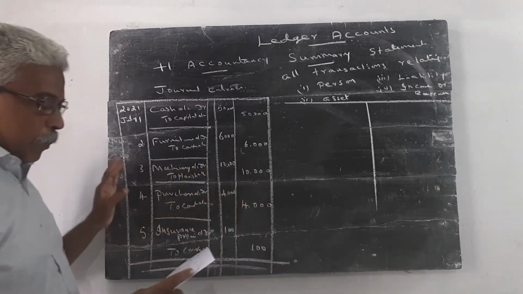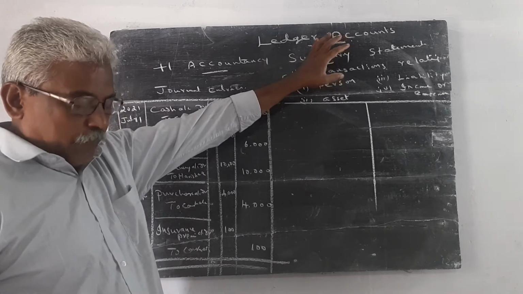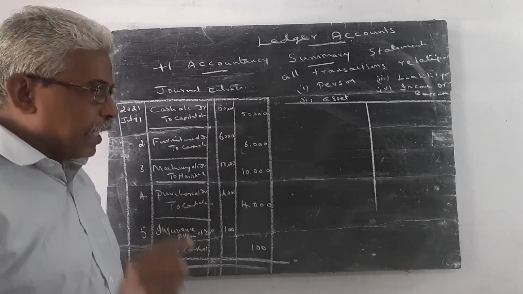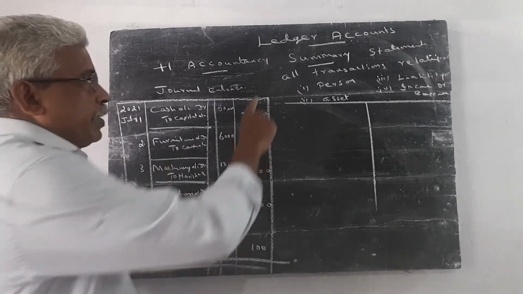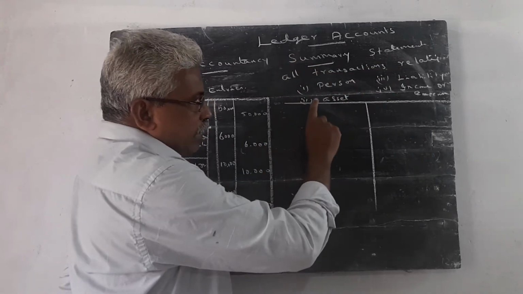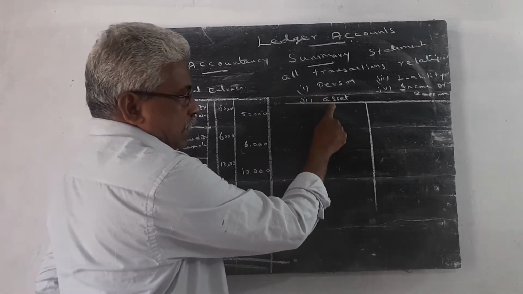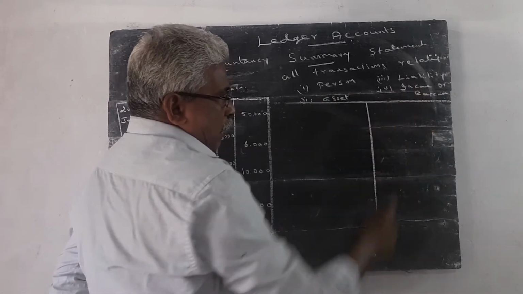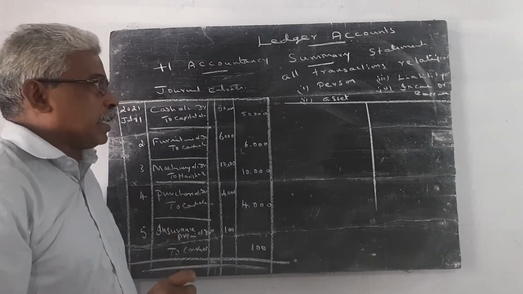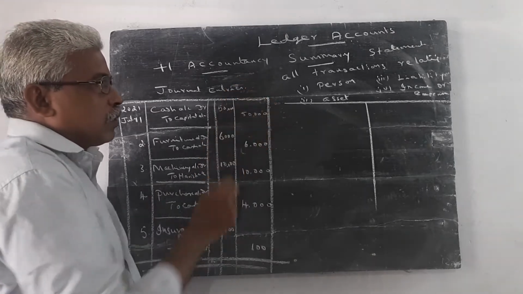So, the ledger account is one of the principal books of account. Based on journal entries, ledger accounts are prepared. Once again, I repeat: a ledger account is a summary statement of all transactions relating to person, asset, liabilities, income or expenses which have taken place for a particular period of time. This is the meaning of ledger account.